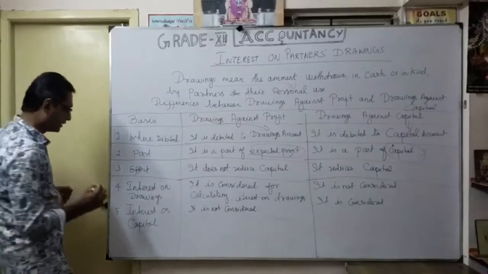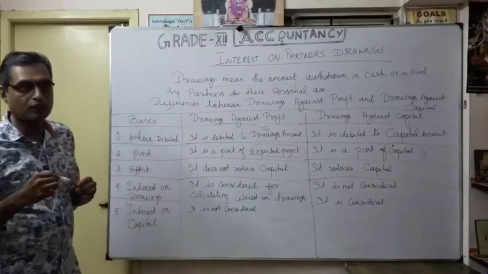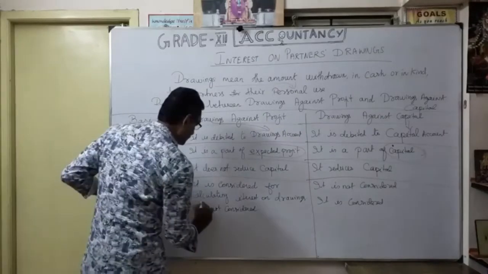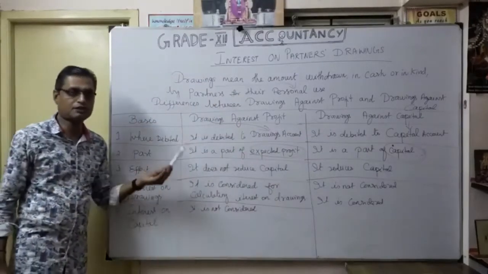The fourth one, interest on drawings. What is that? They are going to call interest on drawings for the drawings against profit. It is considered for calculating interest on drawings. Yes, it should be considered.